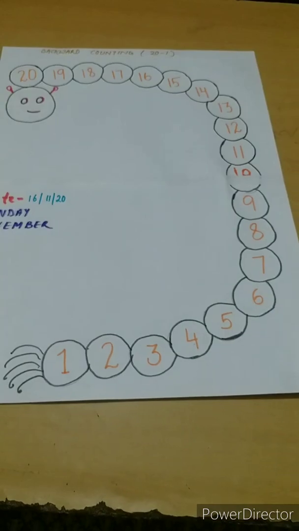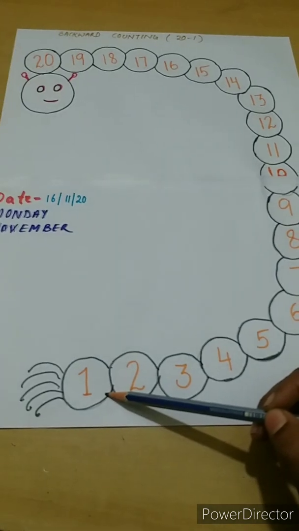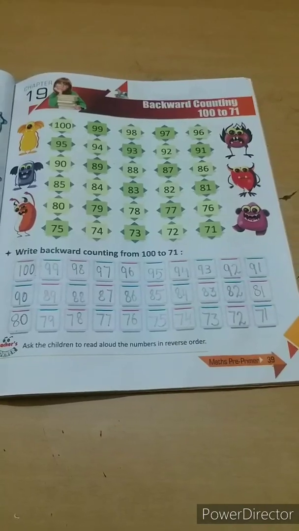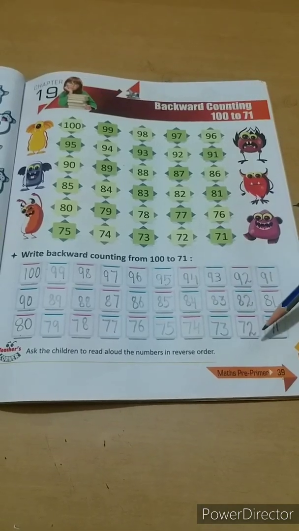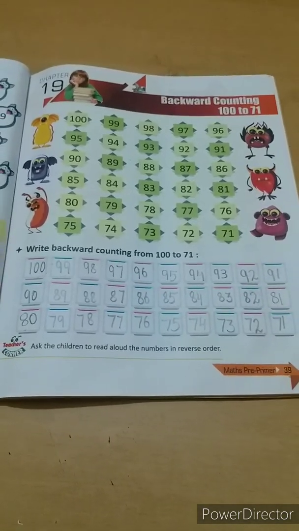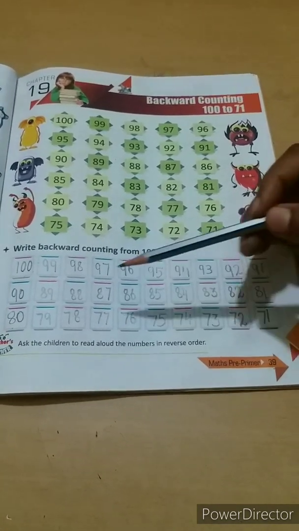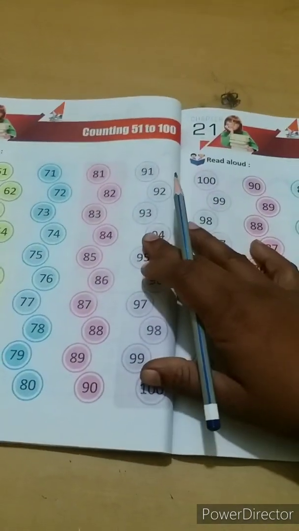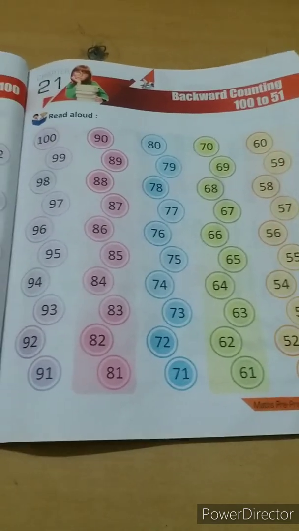Dear children, today what did we learn? We learn backward counting 20 to 1. And we write backward counting 100 to 71 in our maths book. This is your homework: write numbers backward from 100 to 71 in your maths book, and read these 2 pages, counting 51 to 100 and backward counting 100 to 51.